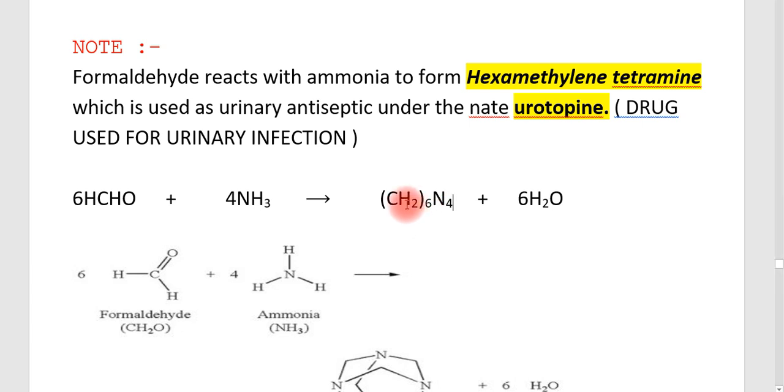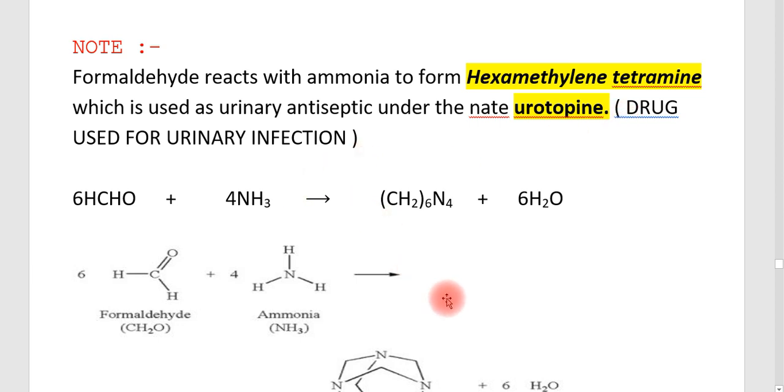Tetra means 4. Hexa means 6 methylene groups, and 4 means 4 N atoms. Formaldehyde reacts with ammonia to form hexamethylene tetramine, which is used as a urinary antiseptic under the name urotropine. It is a drug used for urinary infection.